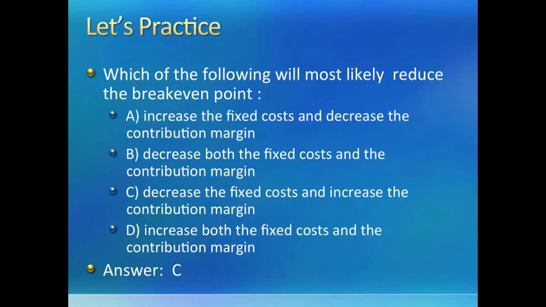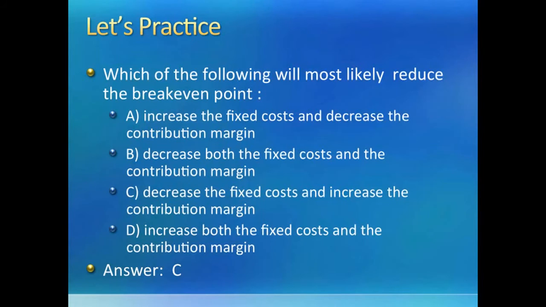Now, let us go through our options. Option A says increase in fixed cost. Right away, this is wrong because increase in fixed cost increases the break-even point, not reduce it. Can you see that? Option D is also out for the same reason. Option B has the fixed cost direction right, but the CM direction is wrong. If we decrease the contribution margin, we will be dividing by a smaller number, which will mean an increase in break-even point.